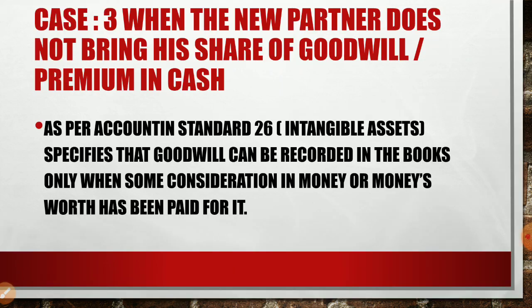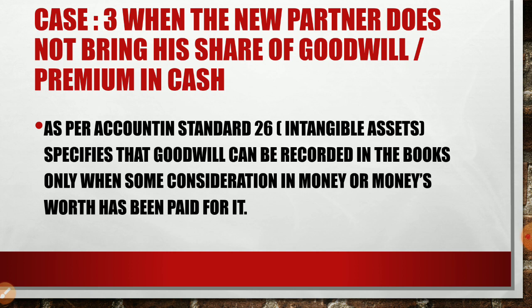The case is when the new partner does not bring his share of goodwill premium in cash. When we admit a new partner in a business, he may bring capital as well as goodwill. But sometimes he may face a shortage of money, so he may be able to bring only capital, but the goodwill amount also he has to bring.